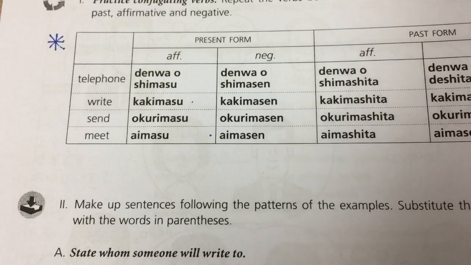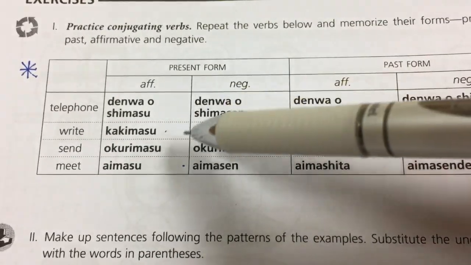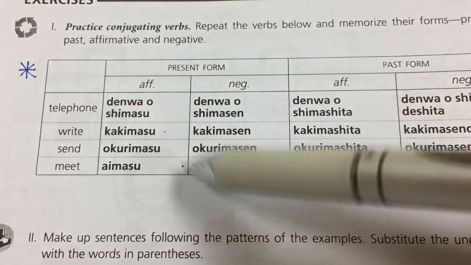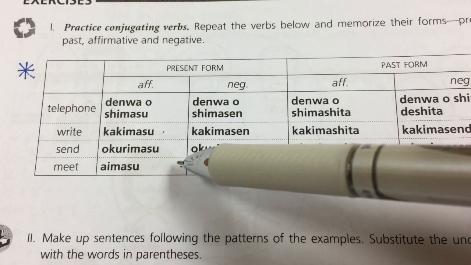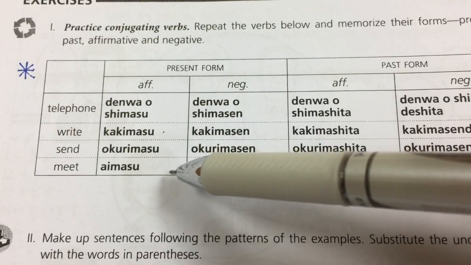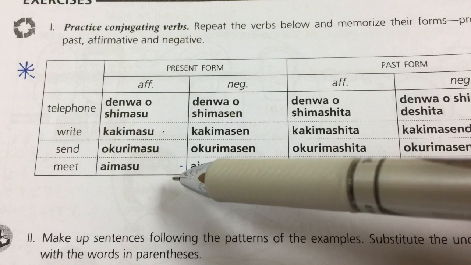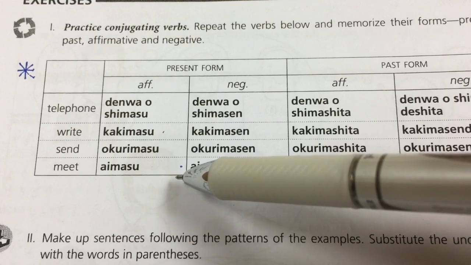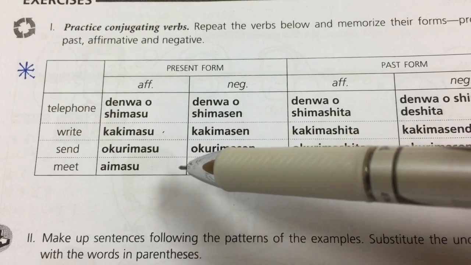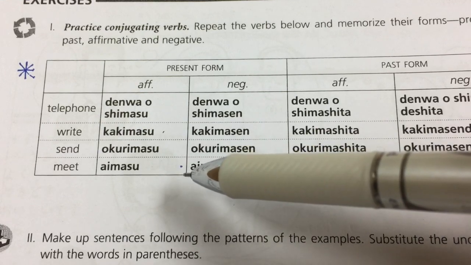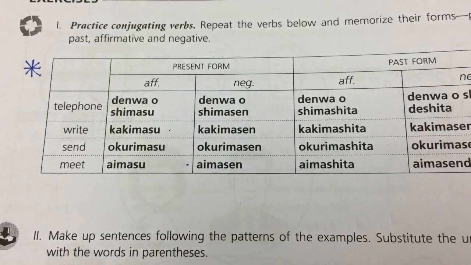So the 4 verbs on this table are very important because they have a special character: you can do something to somebody. To summarize, when you do something, you use particle o, and when you do it to somebody, you use particle ni. I hope you are getting the idea of this exercise.